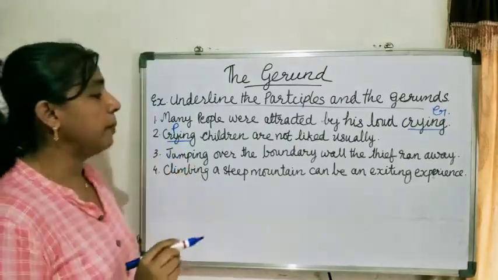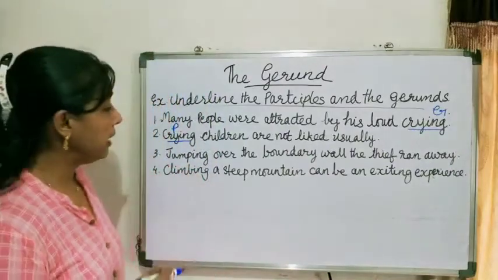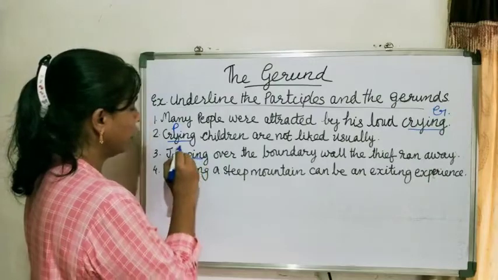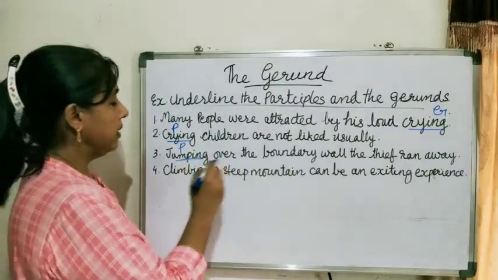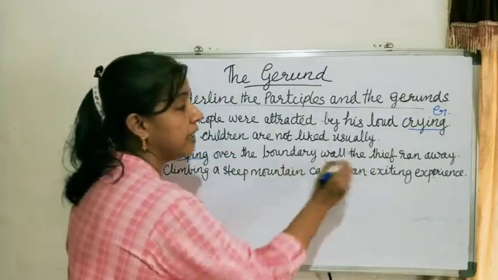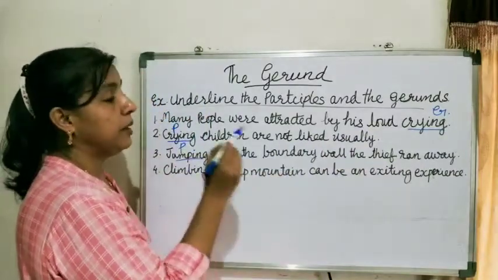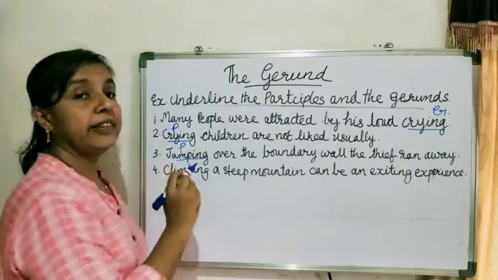Now next, jumping over the boundary wall, the thieves ran away. So here jumping is the participle. How can we say that jumping is a participle here? Jumping thief. Thief is the noun here, jumping thief. So jumping qualifies the thief, the noun. And so this is a participle.